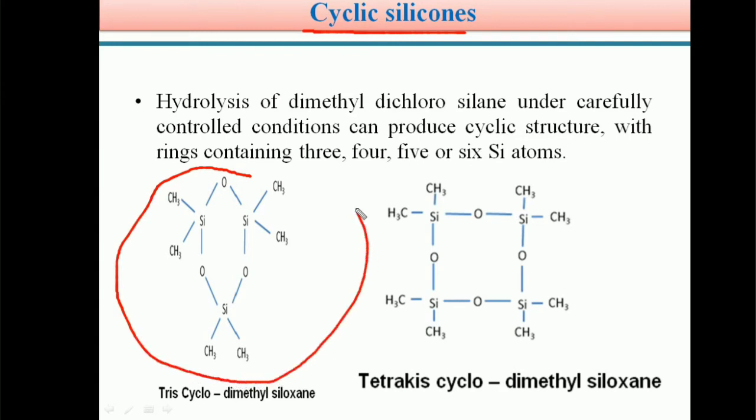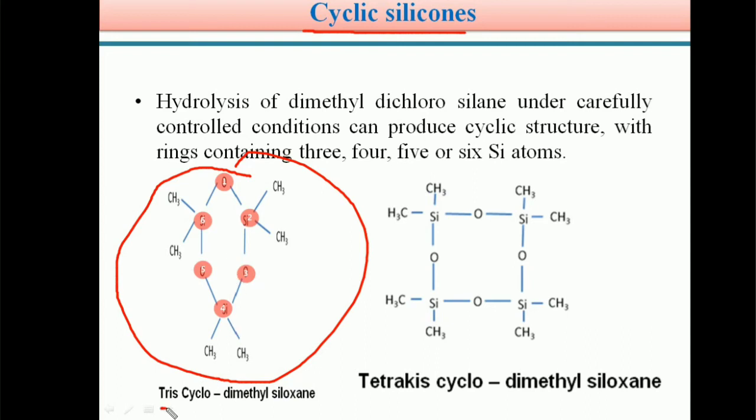Here it is a six-membered ring, because, see students, 1, 2, 3, 4, 5, 6. The numbering is not showing, but no problem. Dimethyl dichlorosilane on hydrolysis produces dimethyl silane diol, which under controlled conditions forms cyclic structures. The cyclic structure may contain a 3-membered, 4-membered, 5-membered or 6-membered ring.